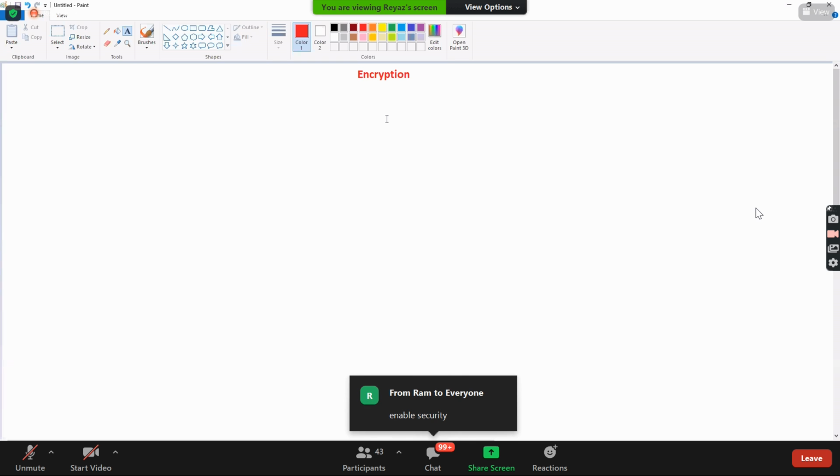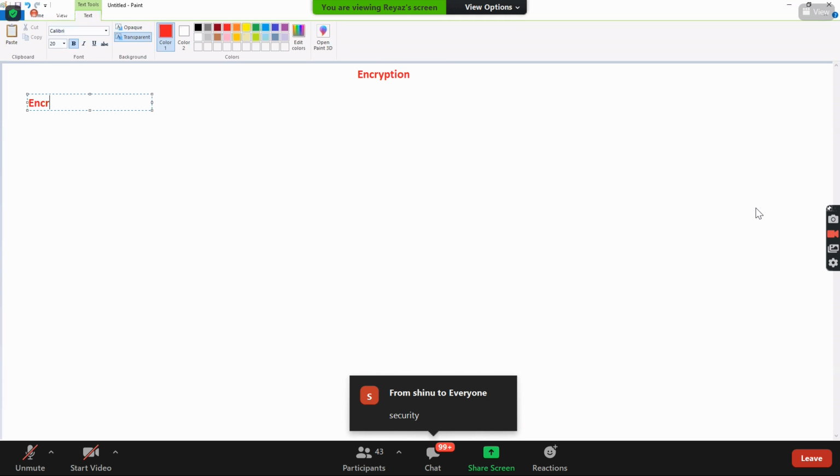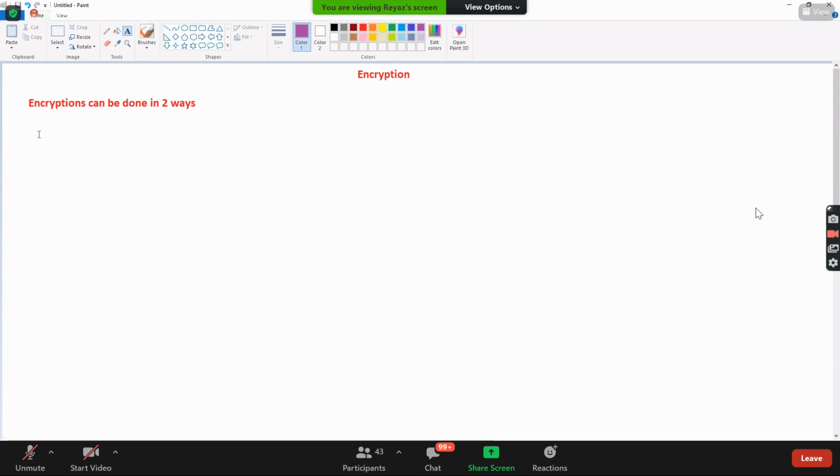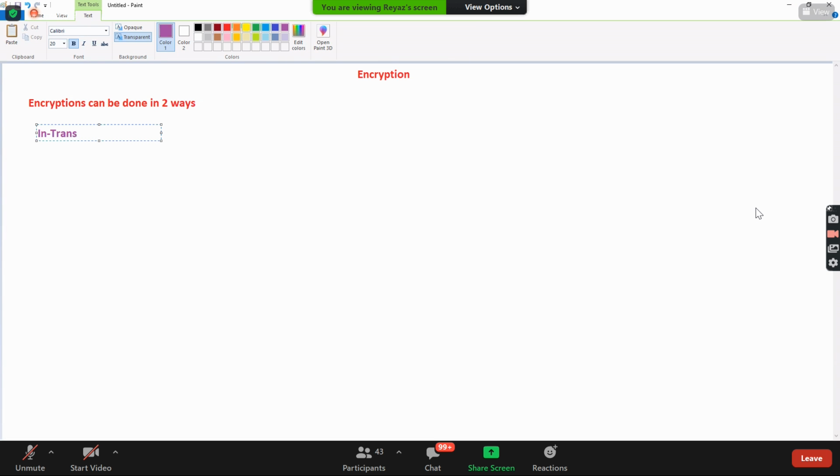Why do we use encryption? In order to have good security, we need to secure our data, so we need to do encryption. Guys, in general, I'm not talking about S3. In general, encryption can be done in two ways. Number one is what we call in-transit encryption. And another one is what we call data at rest encryption.